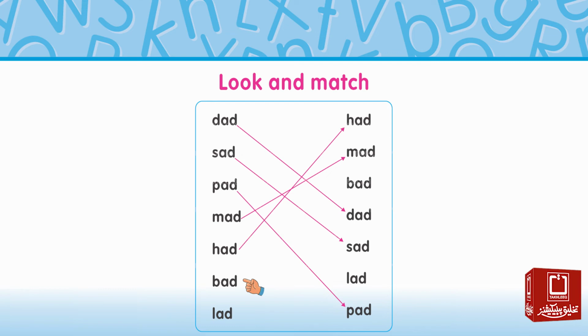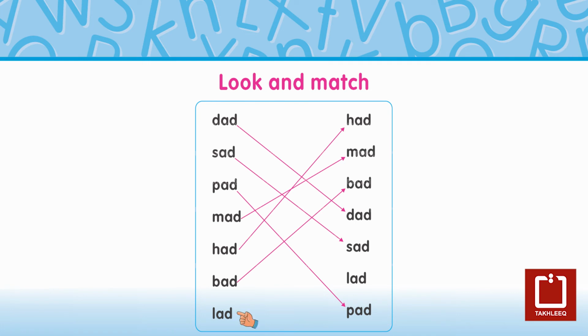Here is word bad. So we search word bad in the second row. Had, mad, bad. Yes, this is bad. So we match both words bad.